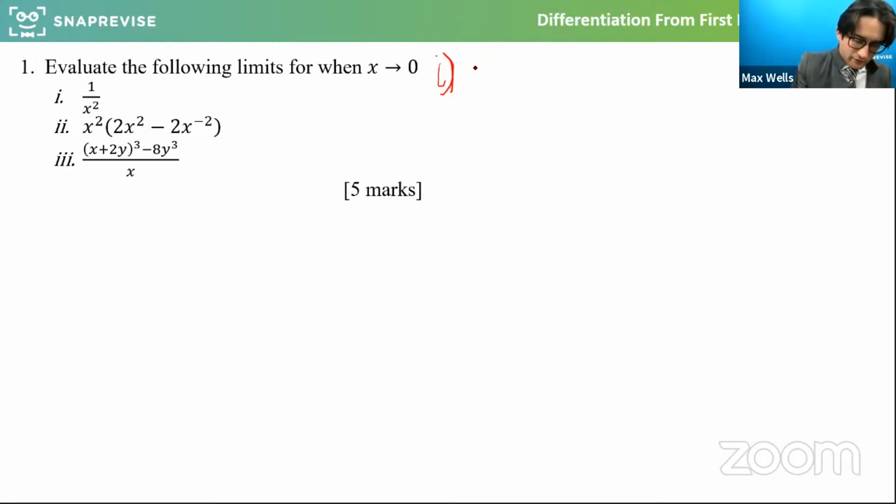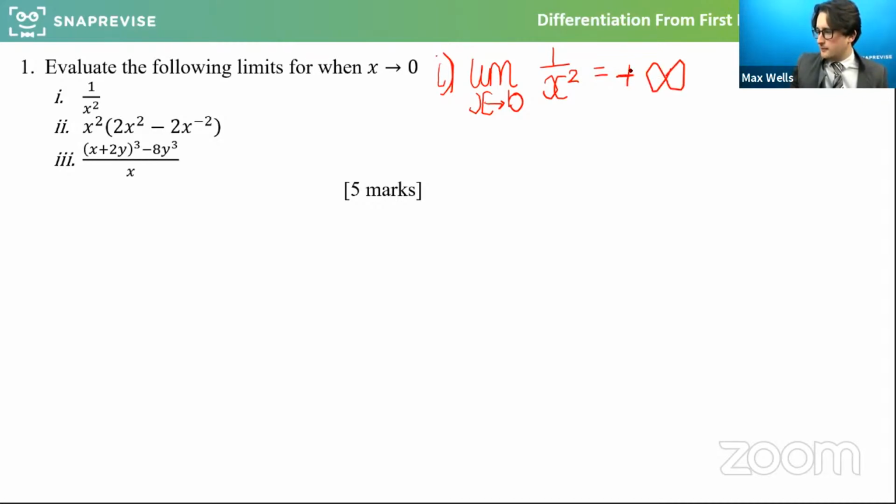So for the first one, interestingly, the limit as x approaches 0, the actual overall thing, absolutely well done to those that have suggested it in the chat, is actually infinity. It's growing to become a massive number. So it will be positive infinity, absolutely, and well done if you got that. Lovely, and thanks for the comments, guys. So as x approaches 0, the whole thing is approaching infinity.